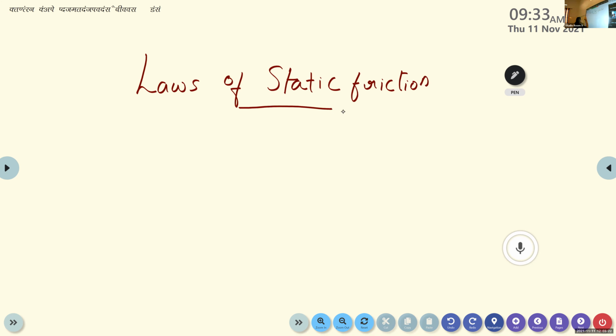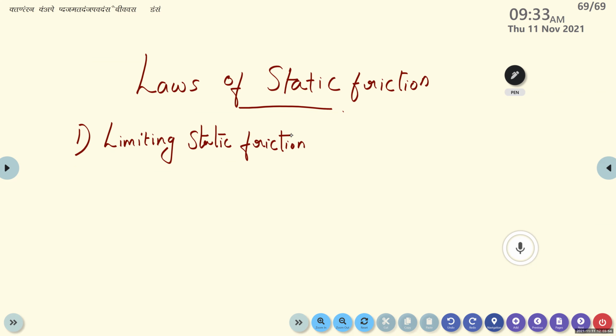Laws of static friction. The first law of static friction states that the limiting value of static friction, or we can call it the limiting static friction, is independent of the area of contact between the two bodies. This is the first law.